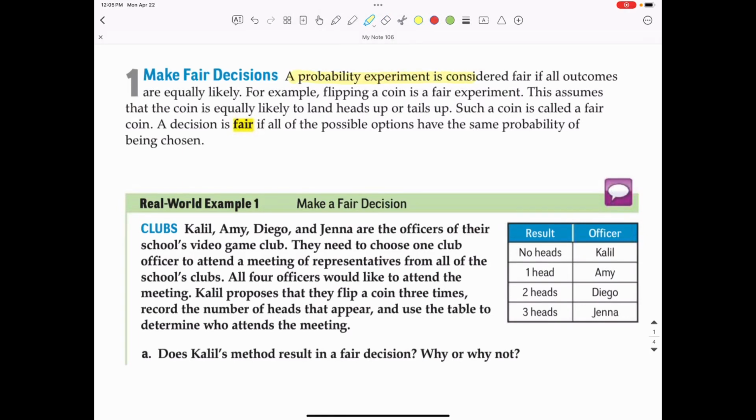A probability experiment is considered fair if all outcomes are equally likely. For example, flipping a coin is a fair experiment. This assumes that the coin is equally likely to land heads up or tails up. Such a coin is called a fair coin. A decision is fair if all the possible options have the same probability of being chosen.